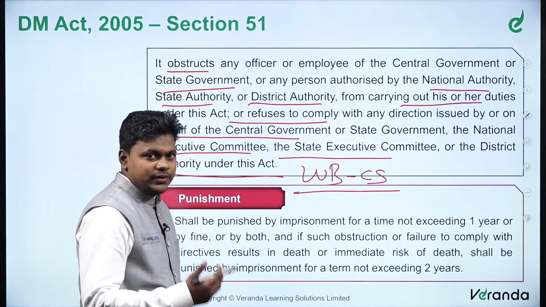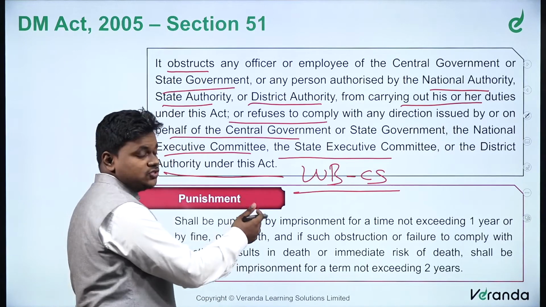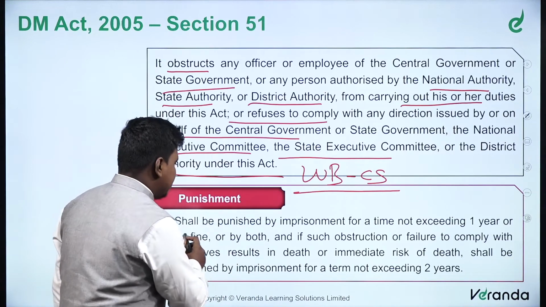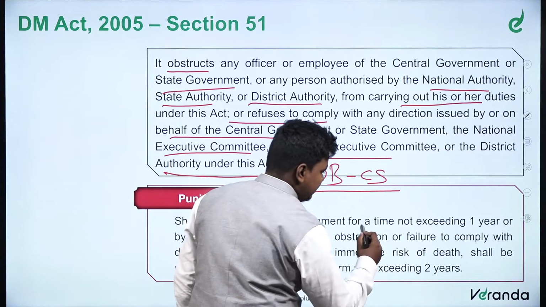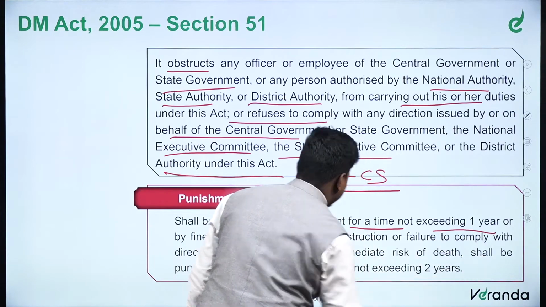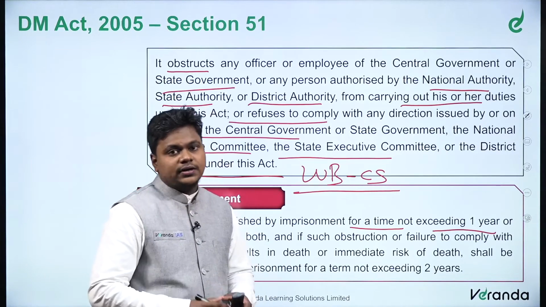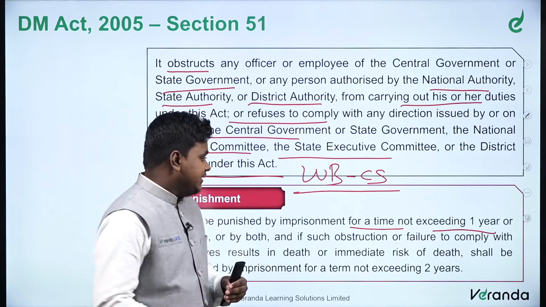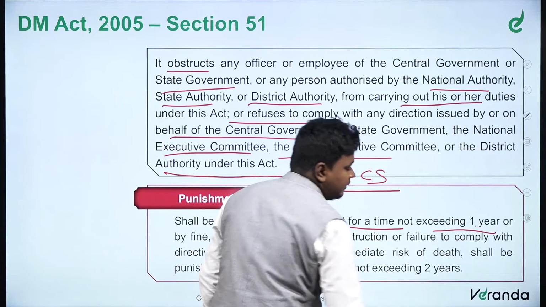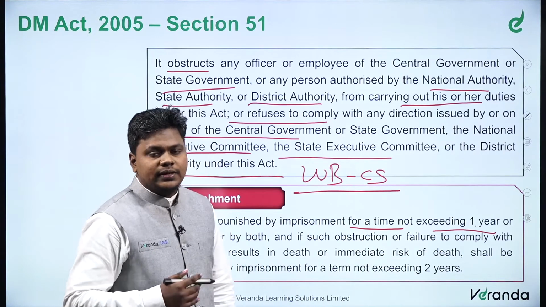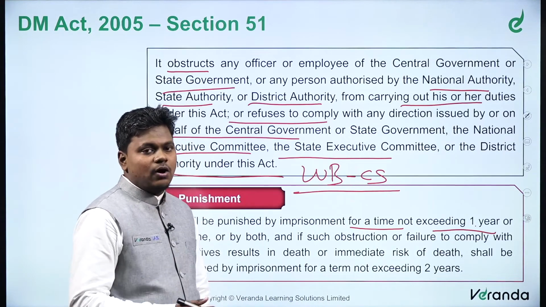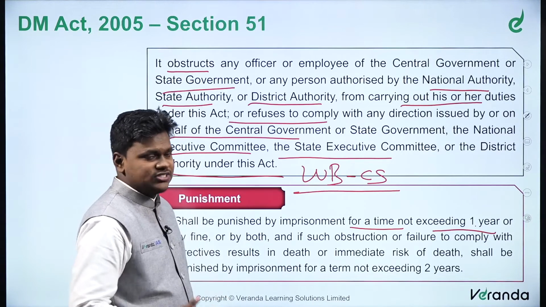Further, what is the punishment with regard to complaints under this section 51? The offender shall be punished by imprisonment for a term not exceeding 1 year, or by a fine, or both. So either imprisonment not exceeding 1 year can be given, or a fine can be issued against him, or both in the worst cases.